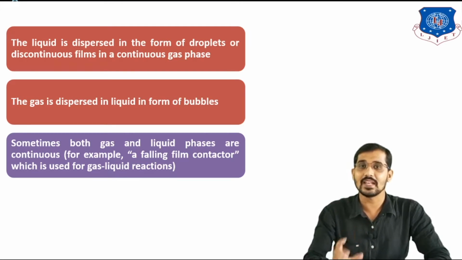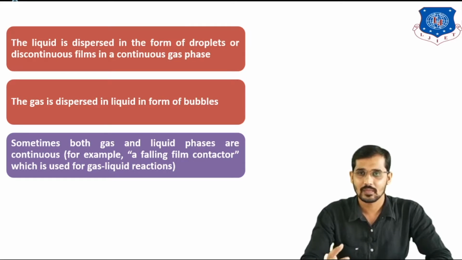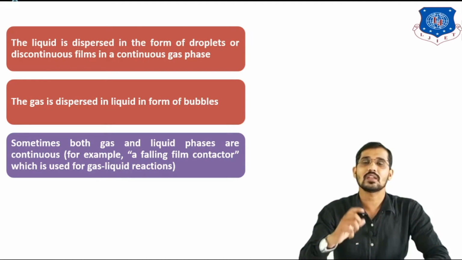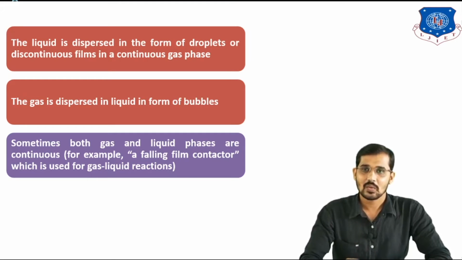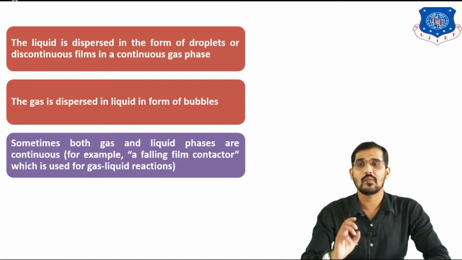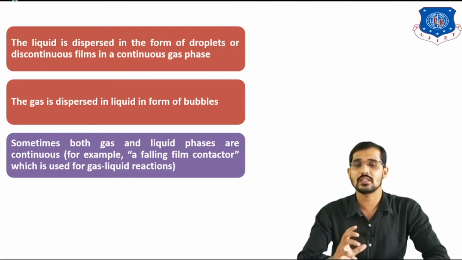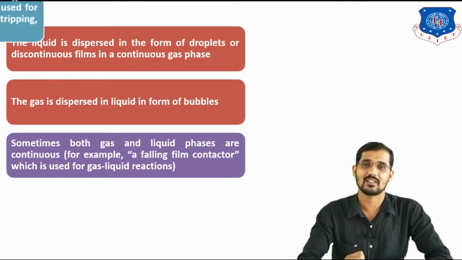Sometimes both gas and liquid phases are continuously flowing, and the example for that is the falling film contactor, which is used for gas liquid reactions. So these 3 points are very important for gas dispersed and liquid dispersed, or I can say both phases in a continuous manner. The best example for that is nothing but a falling film contactor.